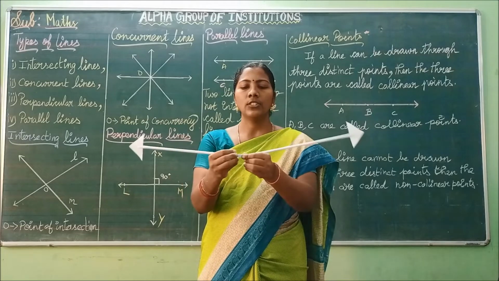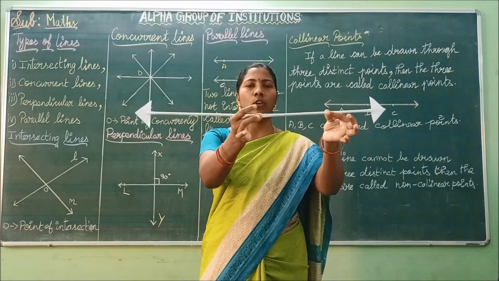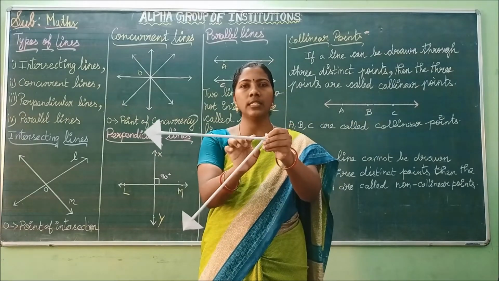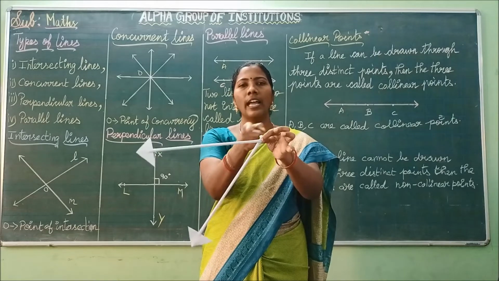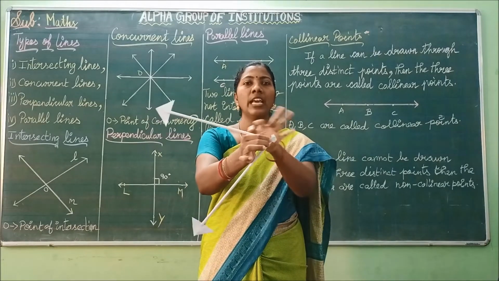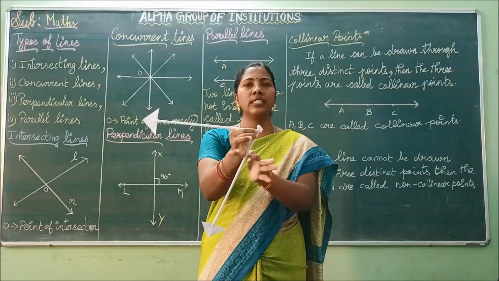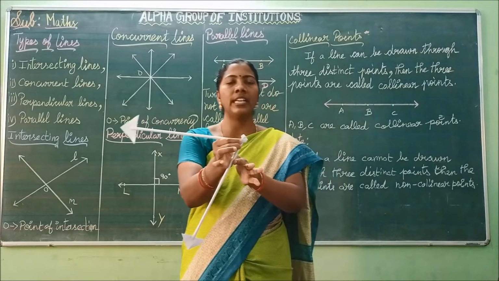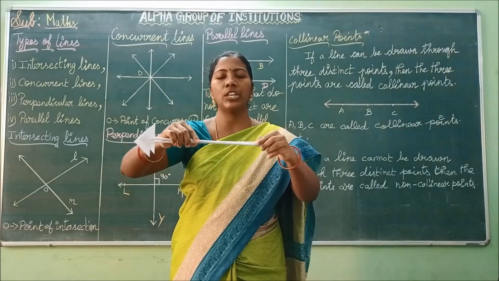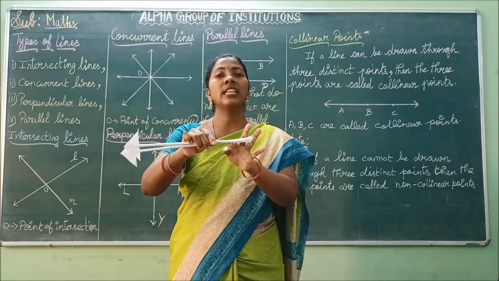And this is straight angle. If two rays come straight to each other, they form straight angle. Suppose the two rays form like this, this is acute angle, but the angle formed this side is said to be reflex angle. This is acute angle, but this is reflex angle. It must be greater than 180 degree and less than 360 degree. After completing one rotation, we get complete angle, that is 360 degree.